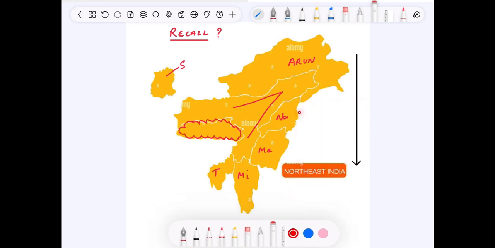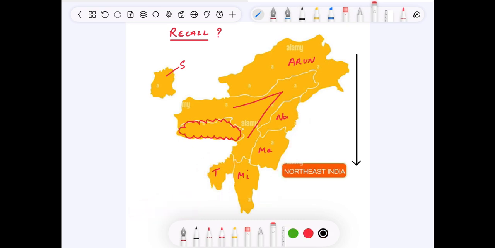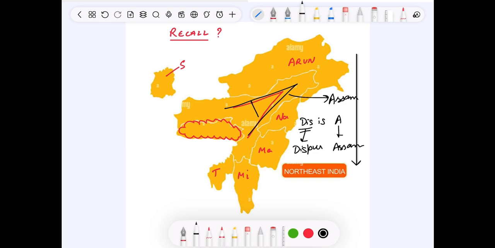And Arun Namami offers T. T stands for Tripura. Here forming a state forming the shape A, which stands for Assam. I also told you this is A. This stands for Dispur. A stands for Assam.